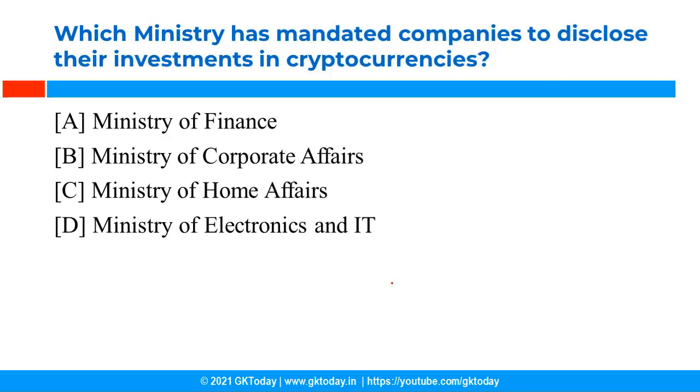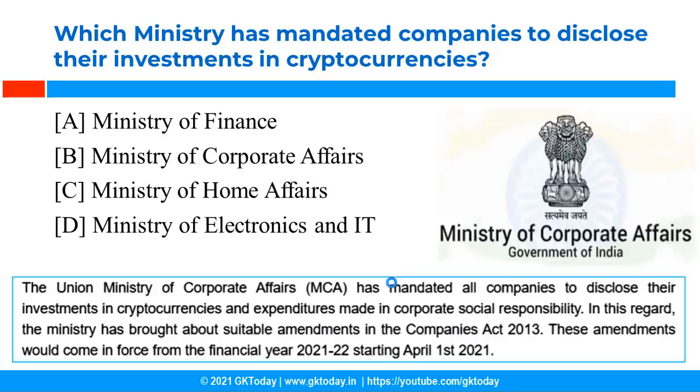Which ministry has mandated companies to disclose their investment in cryptocurrencies? So it is a simple and logical question. Companies are regulated by Companies Act of 2013 and this act is under the domain of MCA, that is Ministry of Corporate Affairs. Now, Ministry of Corporate Affairs has made amendments in the Companies Act and therefore it is mandatory to disclose the investment of companies in cryptocurrencies and their expenditure in the CSR, that is Corporate Social Responsibility, and Benami properties.